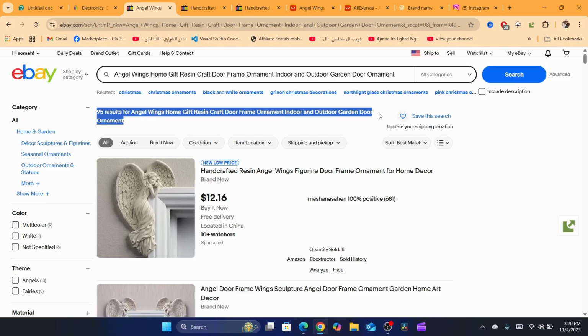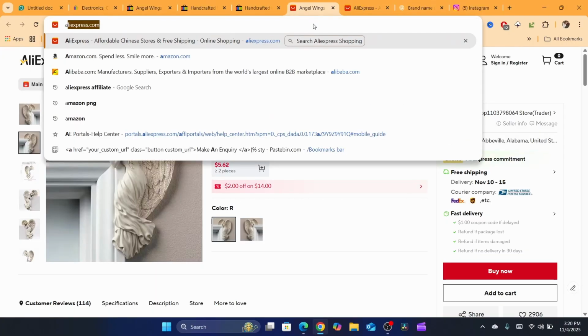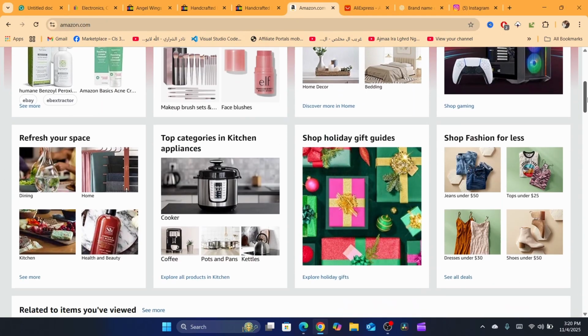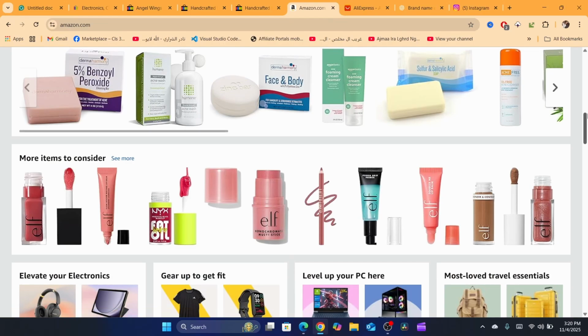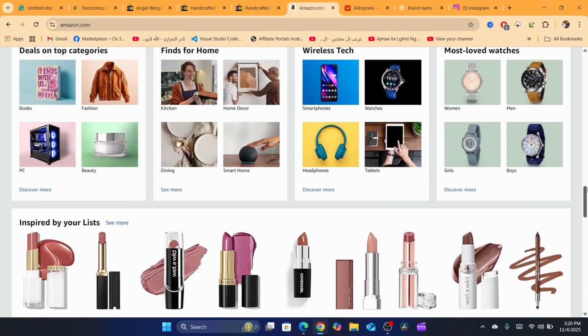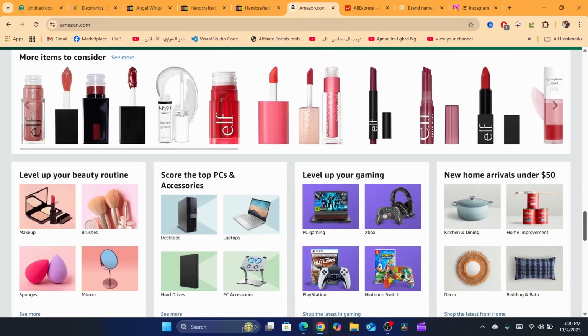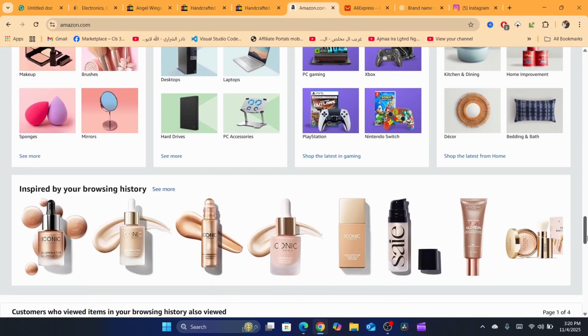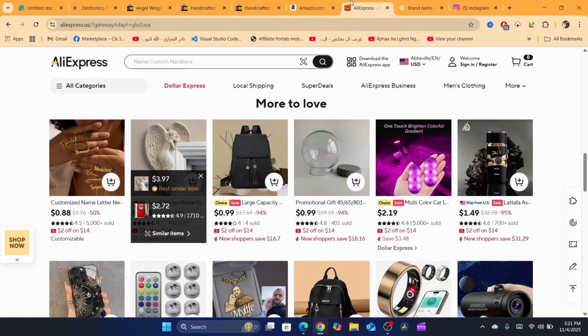Now you might say, what is the best supplier to use? Should I use Amazon, or Walmart, or Lowe's, AliExpress? The best one out of these 4 suppliers that are very popular with eBay dropshipping is AliExpress.